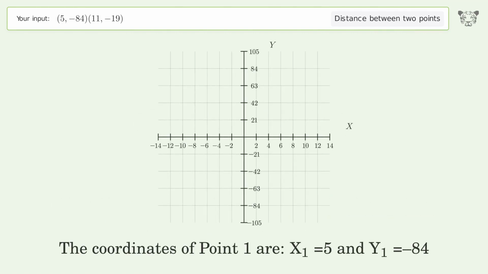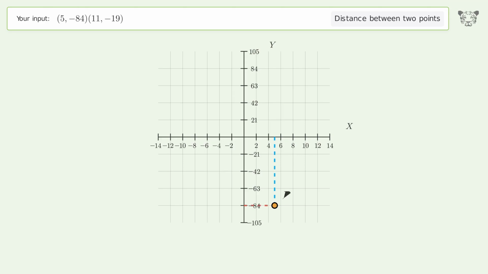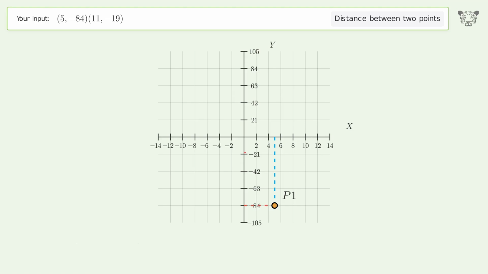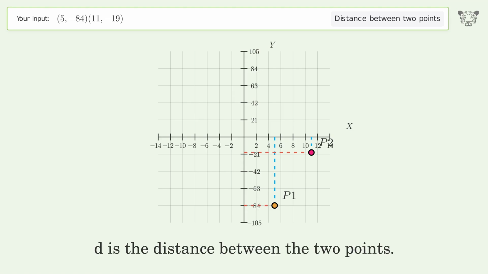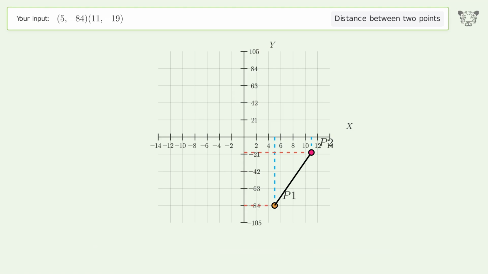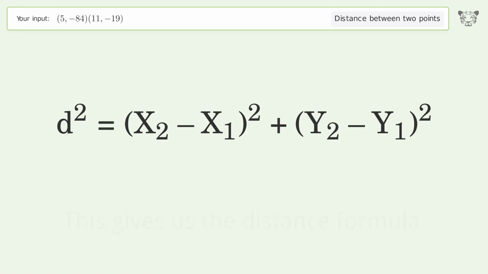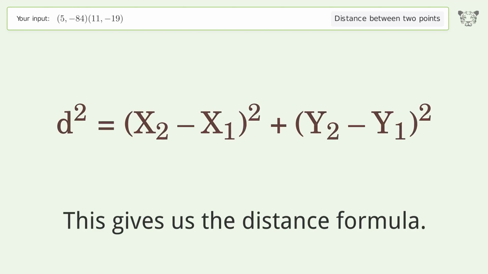The coordinates of point 1 are x1 equals 5 and y1 equals -84. The coordinates of point 2 are x2 equals 11 and y2 equals -19. D is the distance between the 2 points. First, take the square root of both sides of the Pythagorean theorem. This gives us the distance formula.